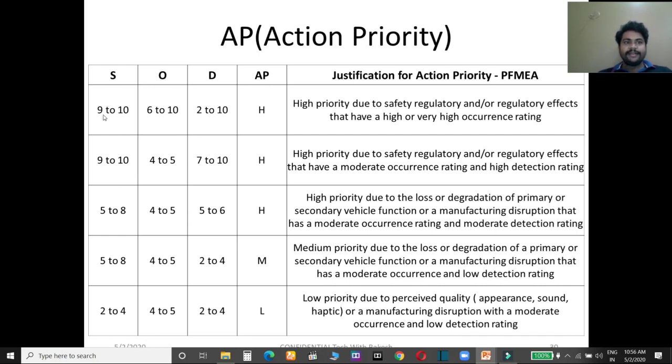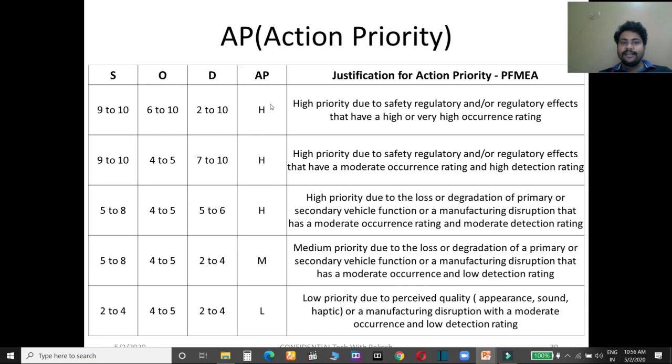Suppose in the severity table you find 9 to 10, meaning a rank of 9 or 10, in occurrence 6 to 10, meaning 6, 7, 8, 9, 10, and in detection 2 to 10. It means that it is a higher AP. You have to give H, M or L in AP, meaning it is high.